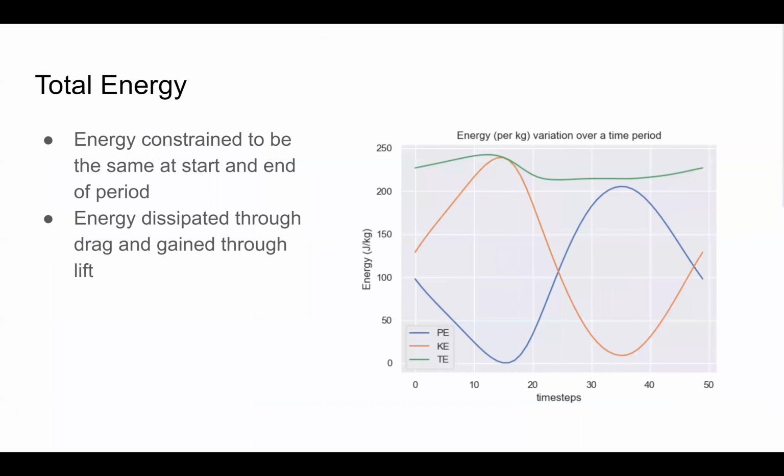The mechanical energy of the albatross fluctuates throughout the flight, but ends at the same value at which it started, as is implicitly constrained by the periodicity of the altitude and velocity. This indicates a balance between the energy dissipated due to drag and the energy gained through lift over the course of the flight.